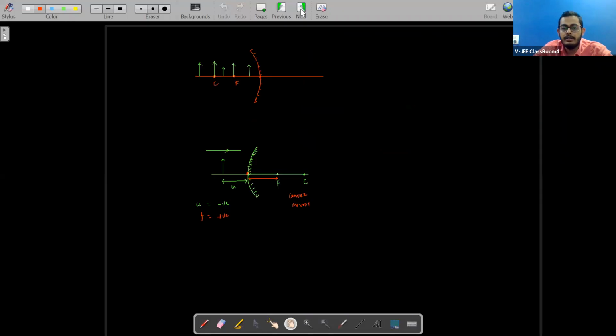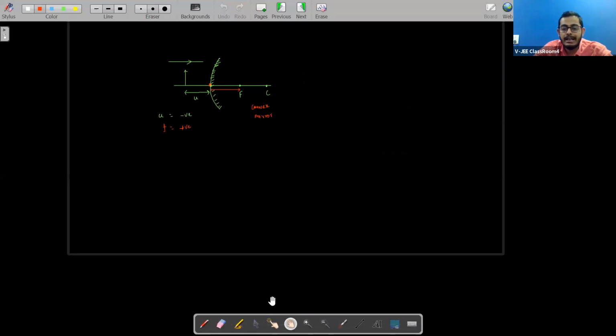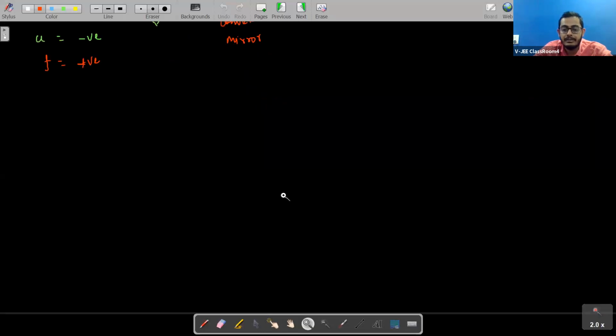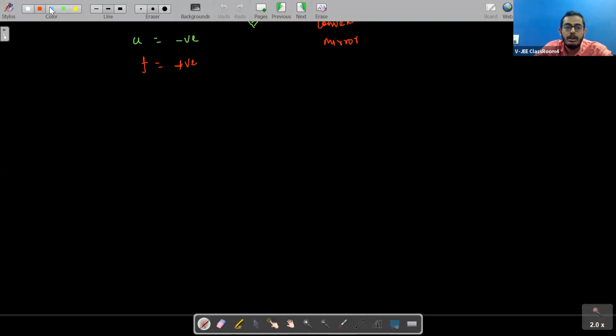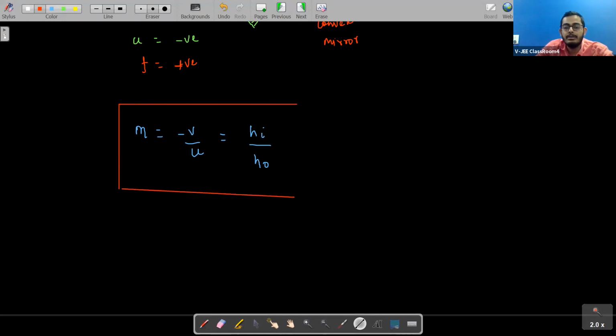One more formula which we should keep in mind is magnification for a mirror. Okay, we are talking about magnification here, students. What is magnification? For a mirror, we say magnification is minus V by U, or we also say it as height of image upon height of object. This is the formula for magnification through a mirror.